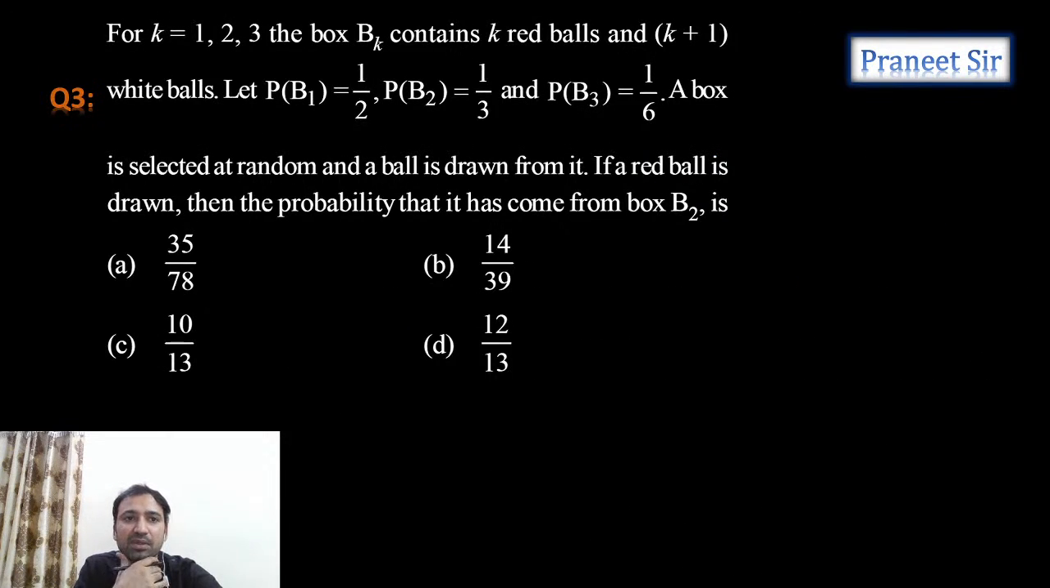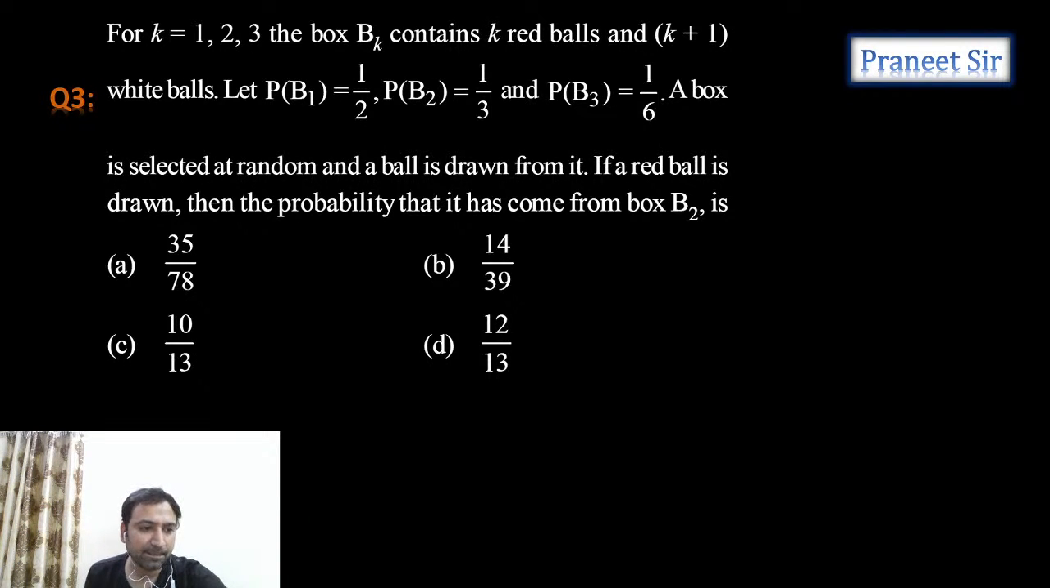Next one. For k equal to 1, 2, 3, the box Bk contains k red balls and k plus 1 white balls. The probabilities of B1, B2, B3 are given, that is, the probabilities of selecting box B1, B2, B3 are given. A box is selected at random and a ball is drawn from it. If a red ball is drawn, then what is the probability that it has come from box B2?